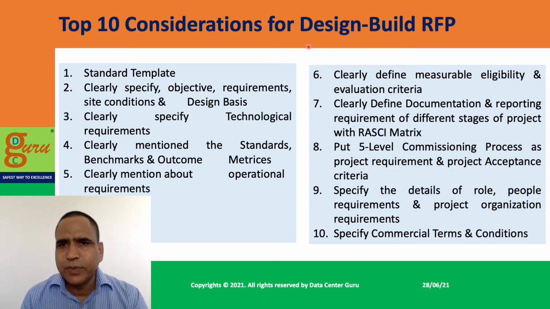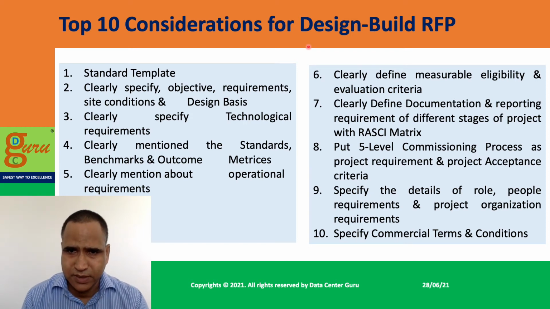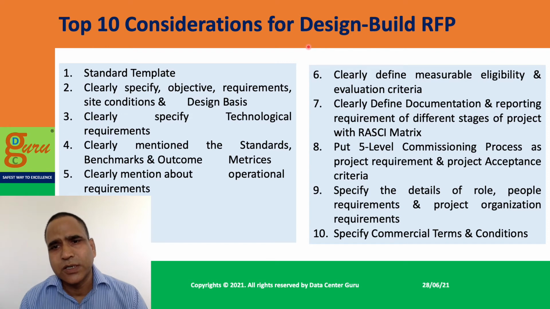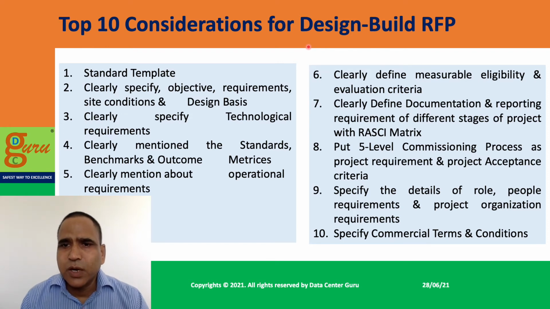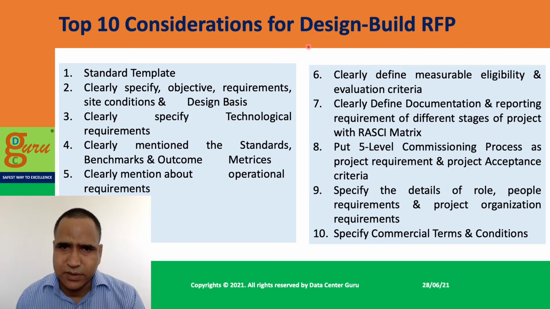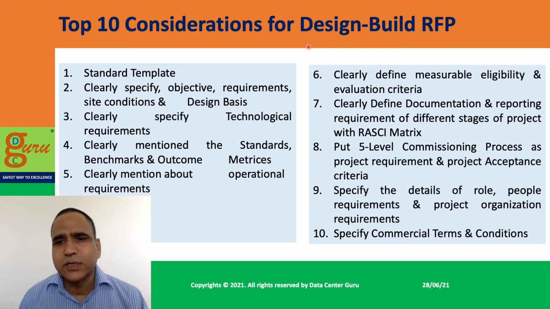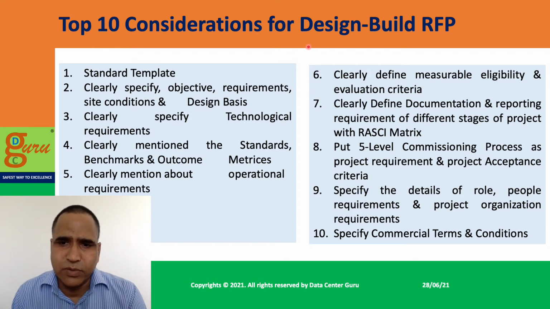Clearly define the documentation and reporting requirements of the different stages of the project with a RASCI matrix. When you run a project, at different stages, what are the key deliverables? What are the different reporting and communication mechanisms? Who are the different stakeholders responsible, accountable, consulted or informed?